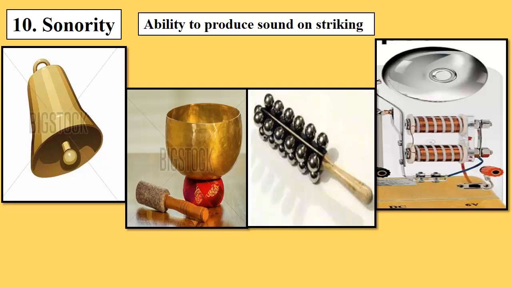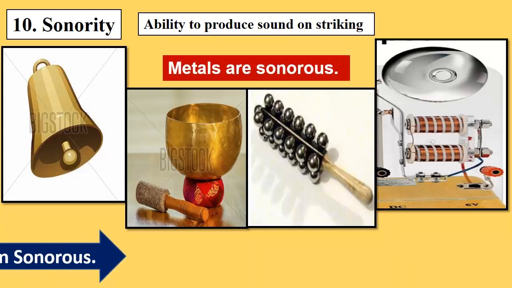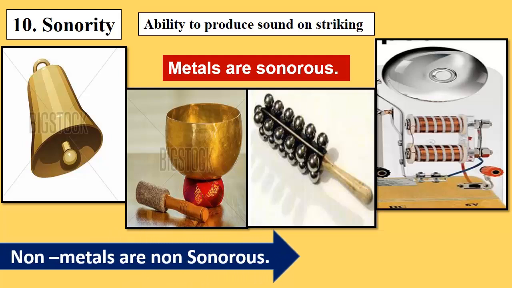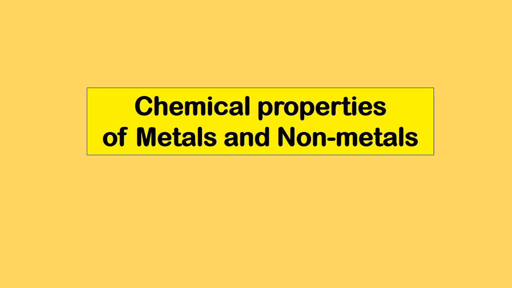The same metals can be used in a doorbell to produce sound with the help of electricity. So metals are sonorous, but non-metals are non-sonorous. We have seen that the physical properties of metals and non-metals are altogether different. However, exceptions are always there.